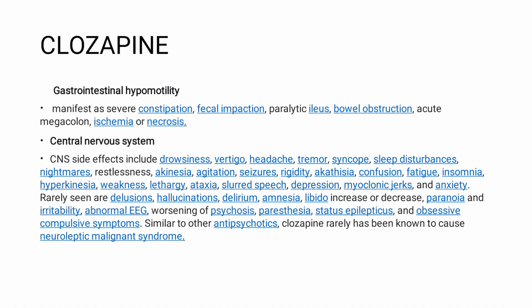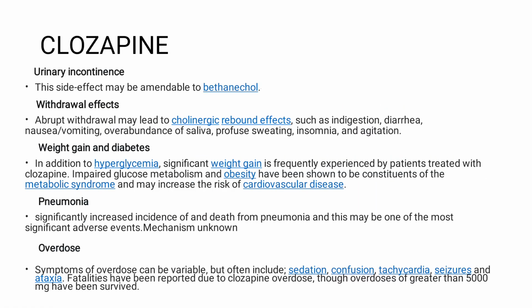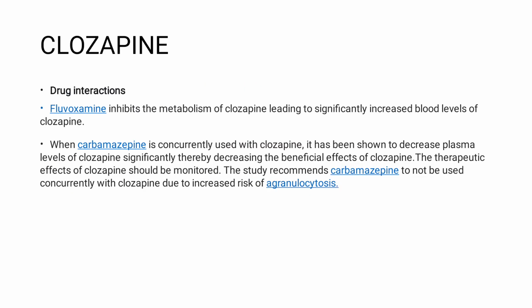The central nervous effects of clozapine are written here. Clozapine also causes side effects like urinary incontinence, which is amenable to bethanechol. Weight gain and diabetes are also common with clozapine use. Pneumonia has also been mentioned in clozapine use.